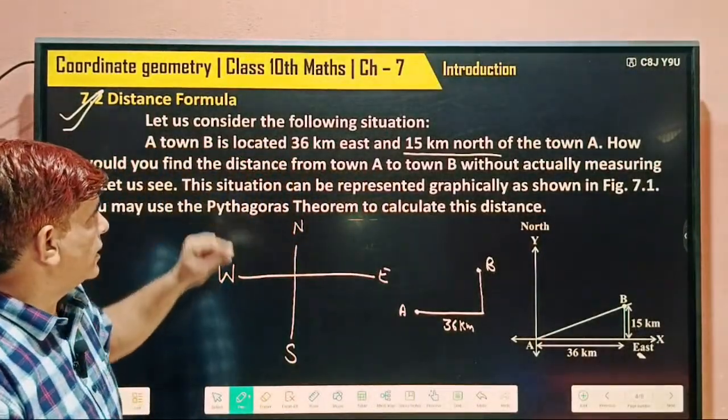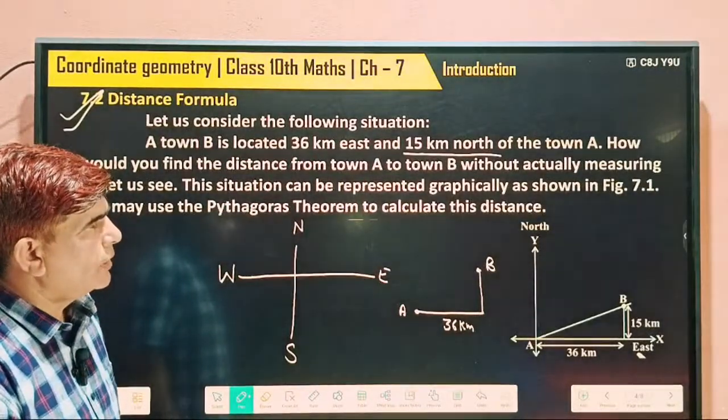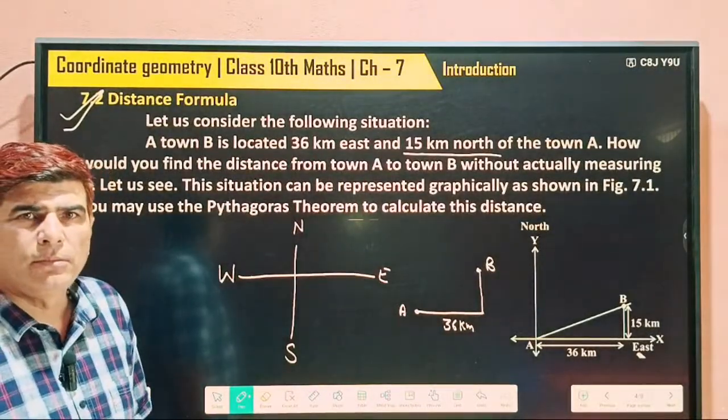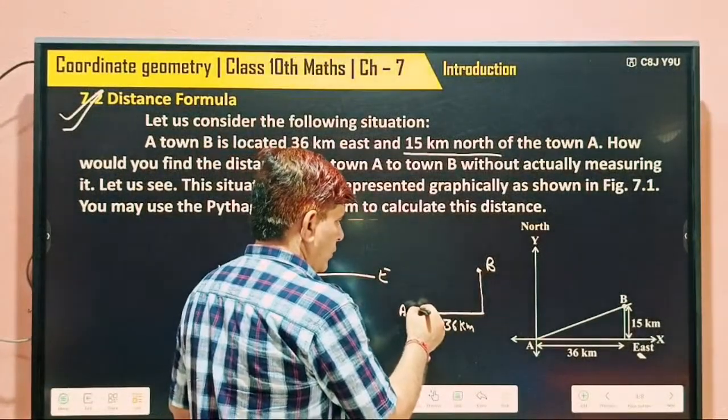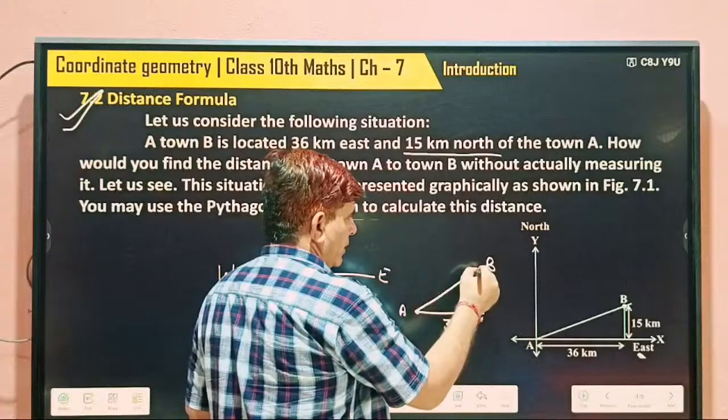How would you find the distance from town A to town B without actually measuring it? These points are given, so we can find it by joining them like this.